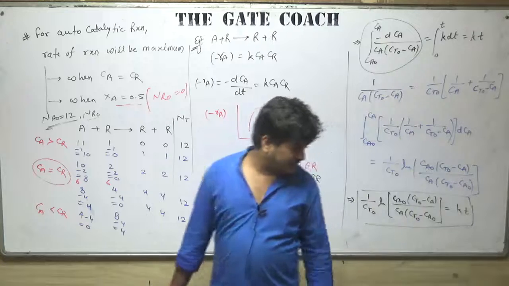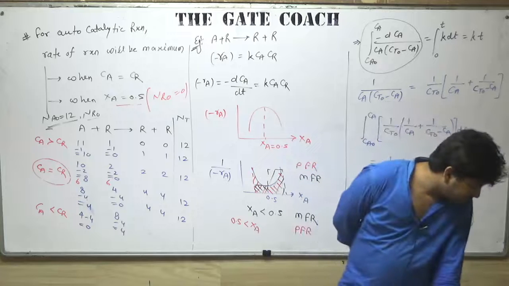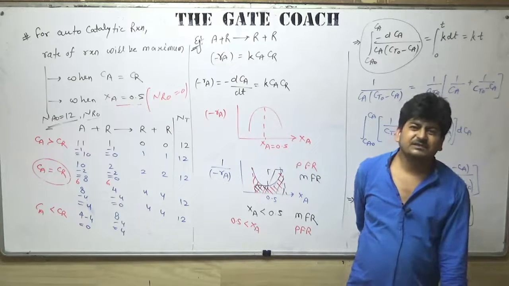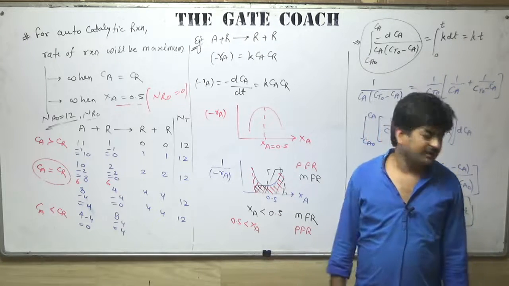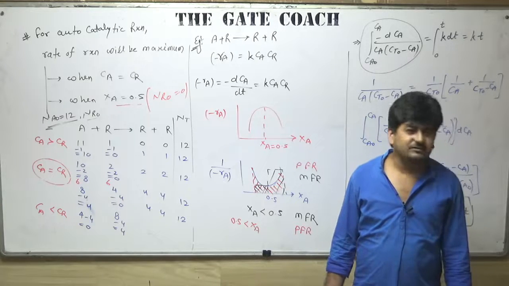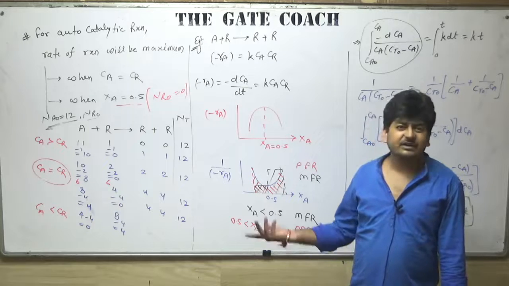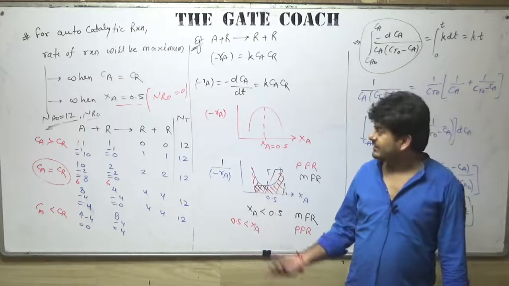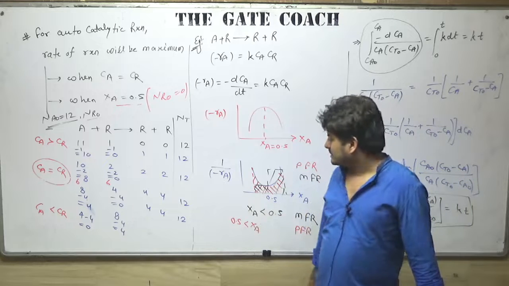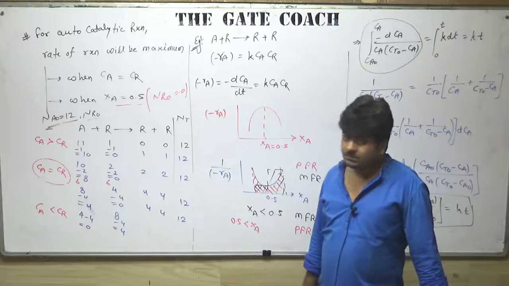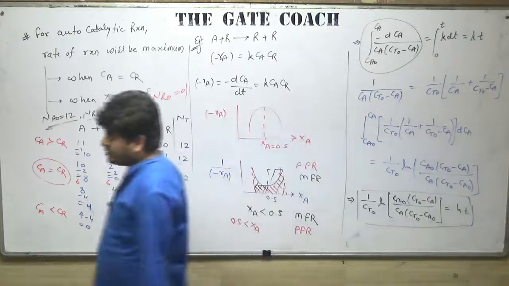So I hope it is clear now. When it is applicable? Applicable means, I just give you one example. I didn't get your point. When it is applicable means what? It is applicable every time. Autocatalytic reaction, this is the kinetics. So this kinetics is valid for all the autocatalytic reactions. But I didn't get your point. What do you want to know? Can you please explain what you want to know?